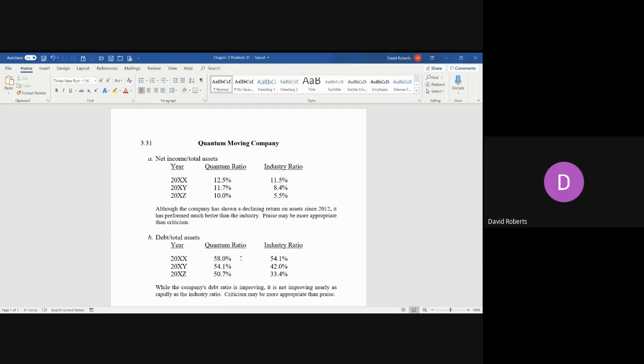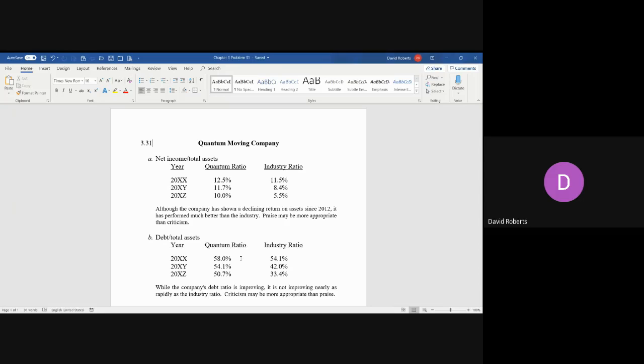Probably 80% of the ratios, a higher number is better, like profitability ratio, asset turnover, inventory turnover, fixed charge turns, interest times, or interest earned ratio. In this particular case, the first one is you can see you're dividing net income by total assets.